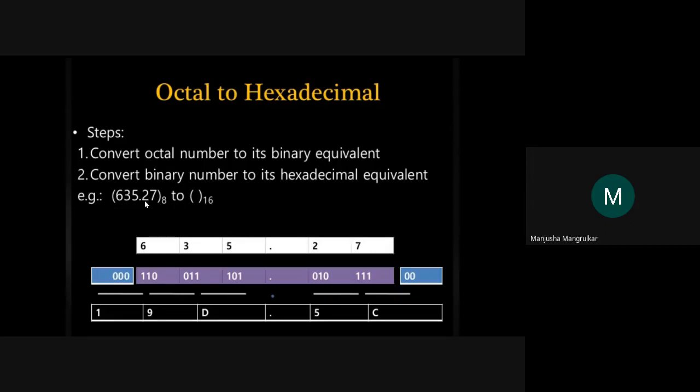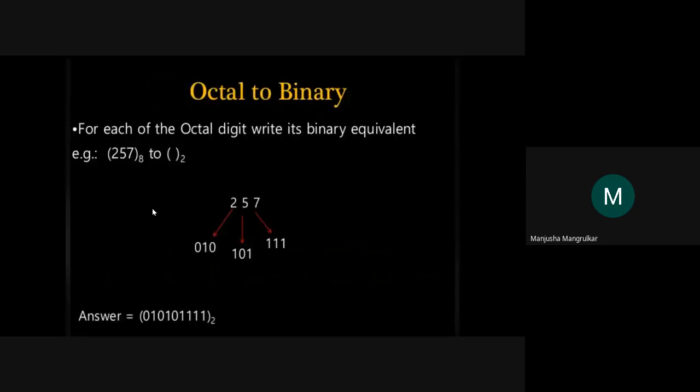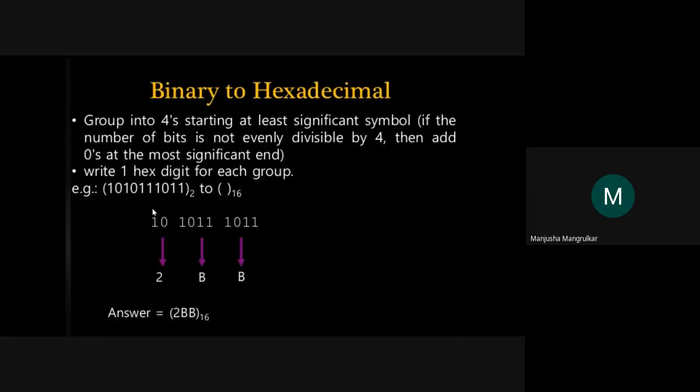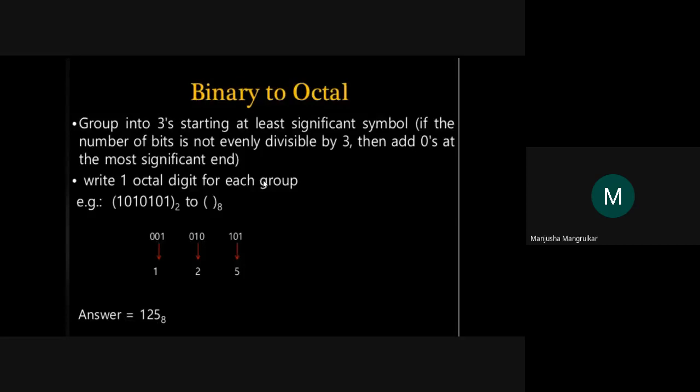First we have done binary to octal, octal to binary, binary to hexadecimal, and hexadecimal to binary. What have we seen?